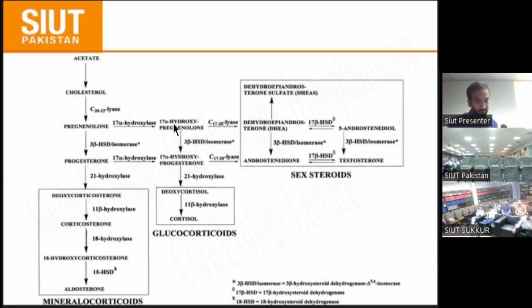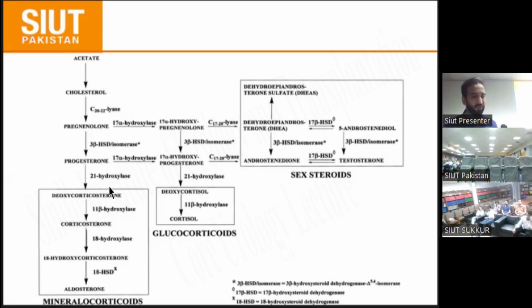We initially move to the 17 alpha hydroxylase. If there is a deficiency of 17 alpha hydroxylase, the cycle does not go forward, which means glucocorticoid is deficient and sex steroid is also deficient, and the cycle goes vertically forward to the mineralocorticoid and aldosterone. Aldosterone is formed in excess. The patient presents with salt retaining hypertension, low cortisol and low sex steroid hormones.